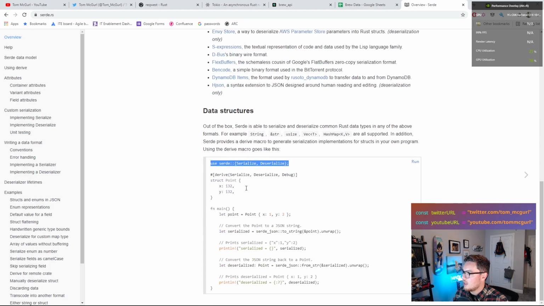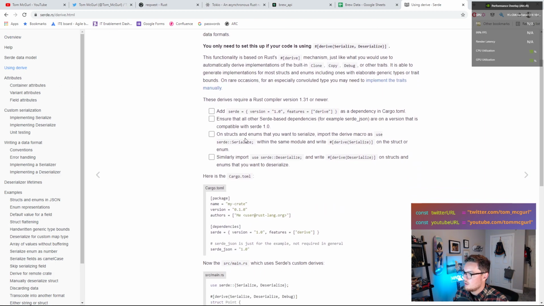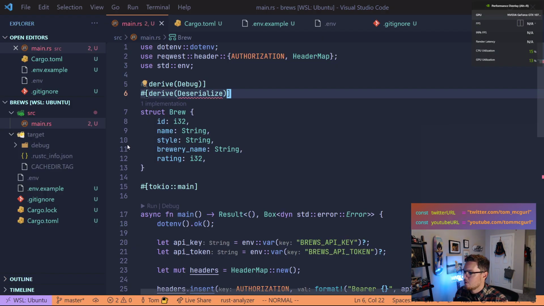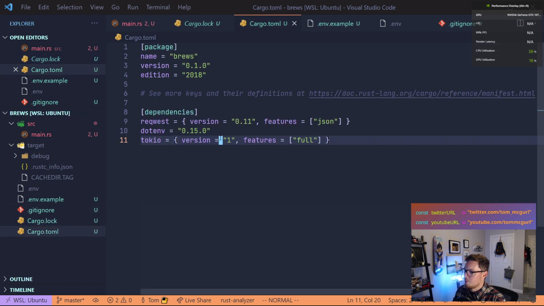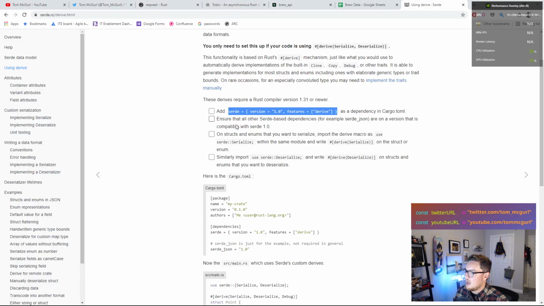So if we look at how to actually add it, we can go to using derive, and it says here, add serde as a dependency to the Cargo.toml. So let's do that first. Cargo.toml. Let's add that as a dependency. And then it says, so we did that, check. Ensure that all other serde-based dependencies are on a version that's compatible with serde 1. We don't have any others.